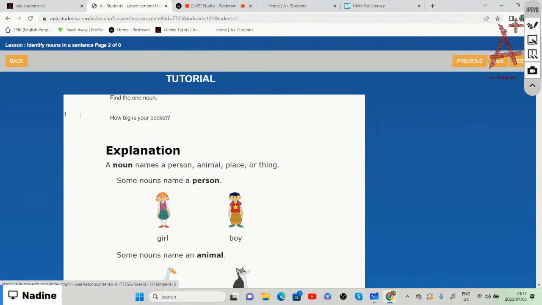All right, if we go to the next one: how big is your pocket? We need to identify the noun.